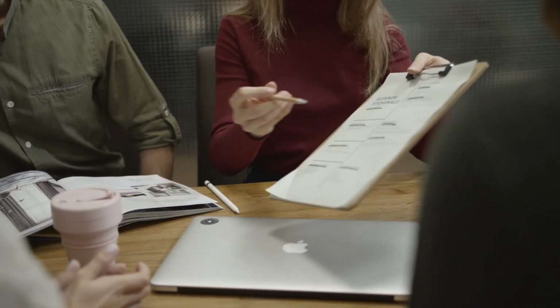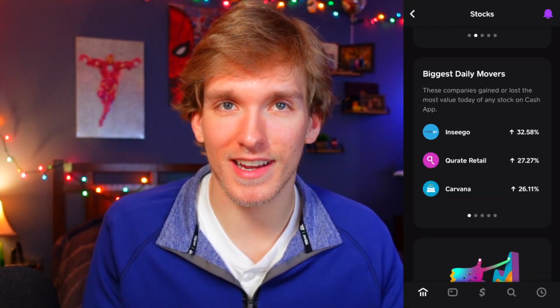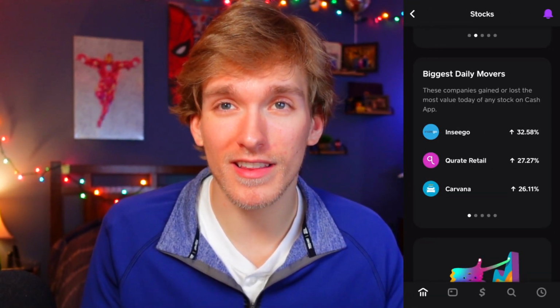This app ultimately is for, I would say, the most basic investor, which is perfectly fine, but there are definitely other options which can satisfy that need a little better. Just don't make the mistake of investing in the biggest daily movers or something like that, thinking you'll become a millionaire, because trust me, you won't.